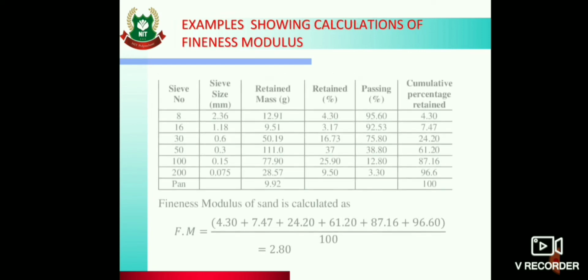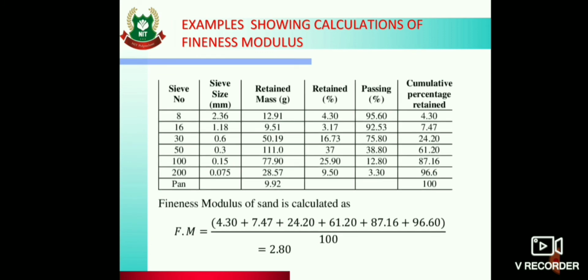Then, an example for determining it. Here you can see the sizes of sieve and the percentage mass retained on each sieve. The third column has this value given. Then you can calculate the percentage retained. First of all, make the sum of the retained mass. Take the total of the third column completely. You will get one total value.